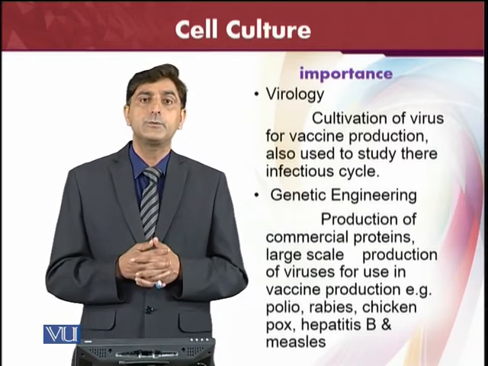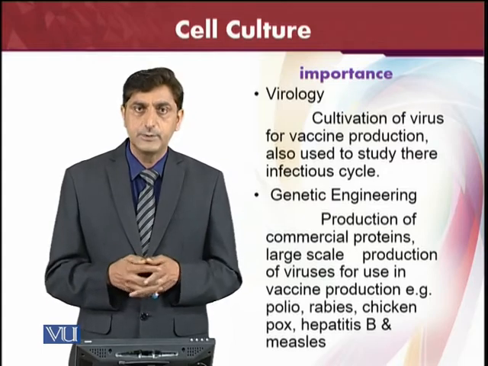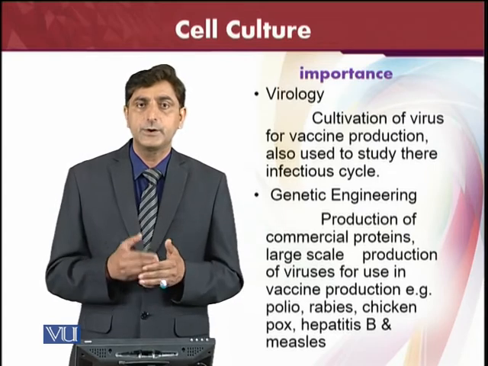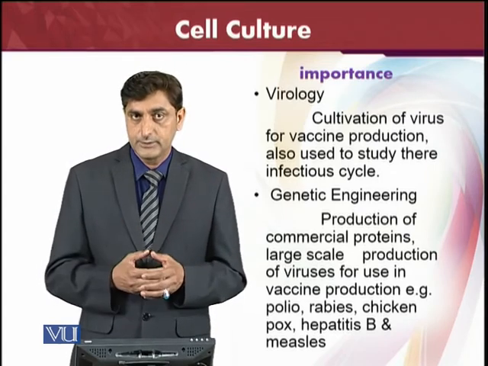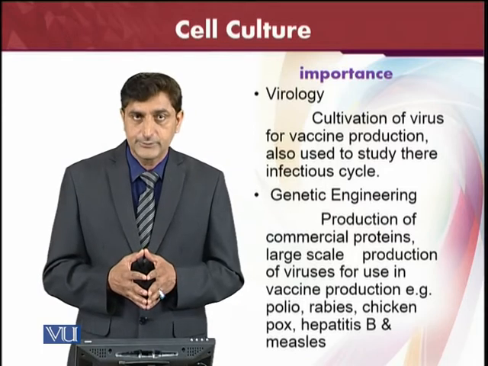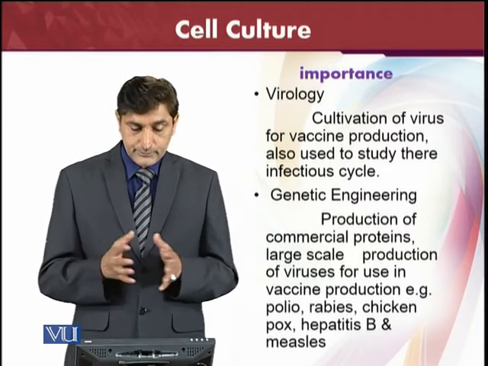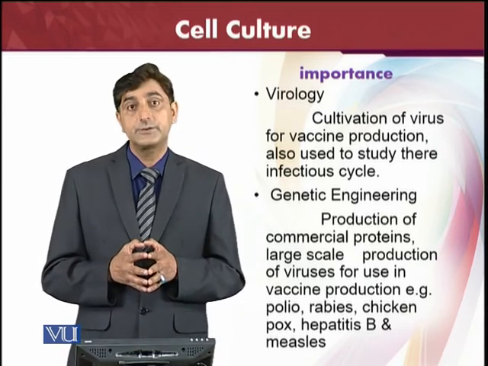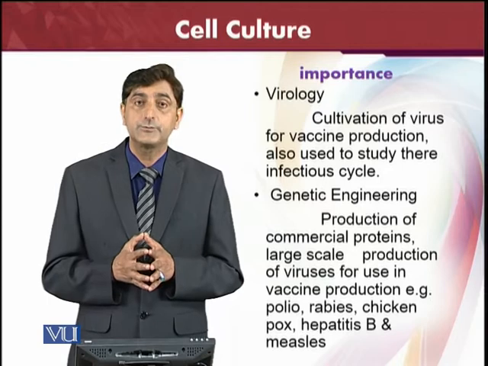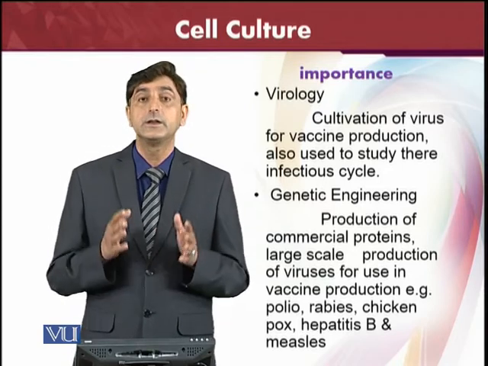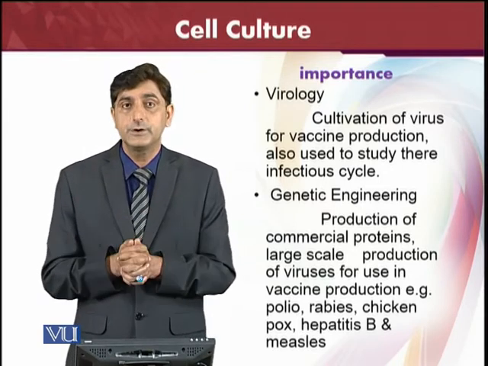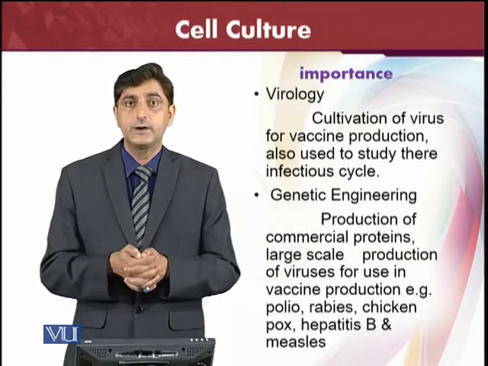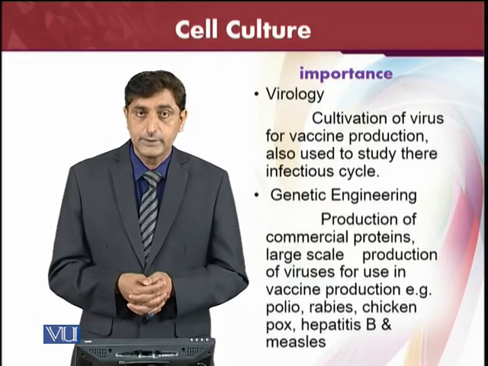Or, from molecular biology, we are using DNA vaccines and producing protein vaccines; we use a part of that specific virus or bacteria in the vaccine, just like the hepatitis B vaccine, which is very common, made from genetic proteins. Cell culture is also used to study the infectious cycle. The infectious cycle of a virus is very important. If we know the infectious cycle, we can easily find where to break it, and we can break the disease and protect human beings and animals from it.